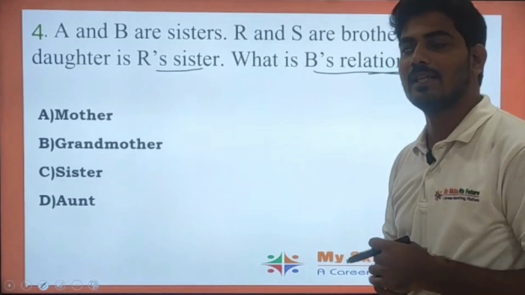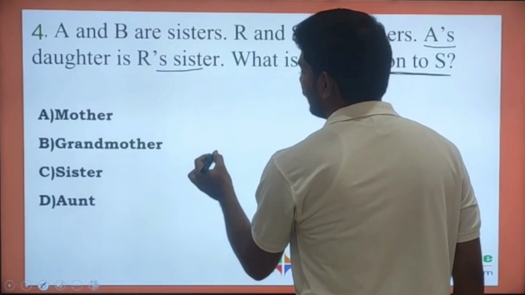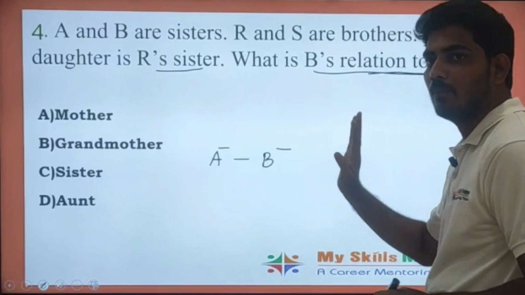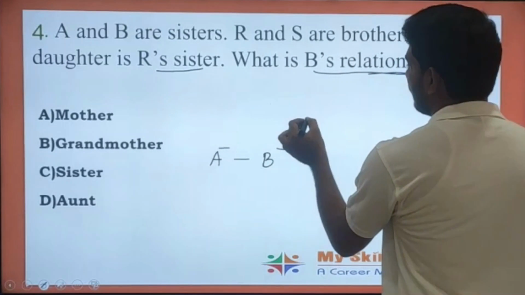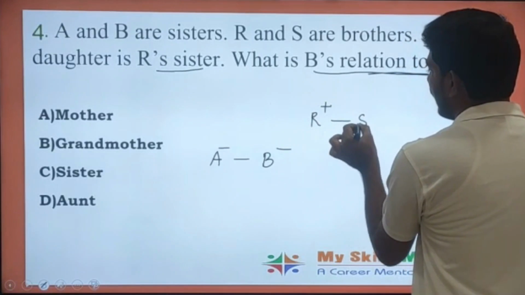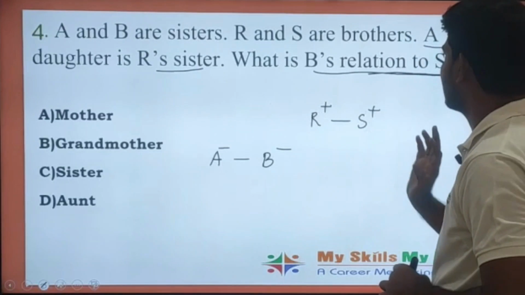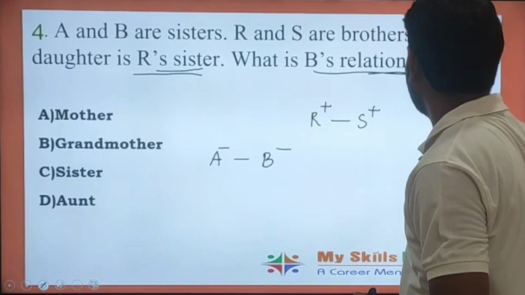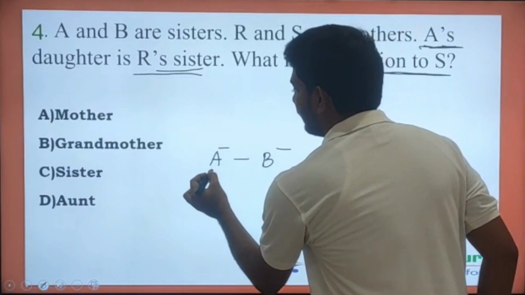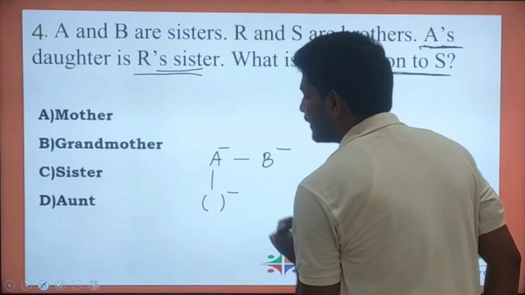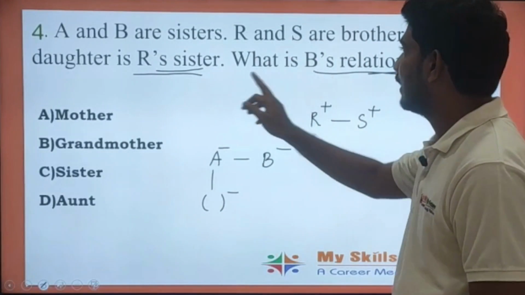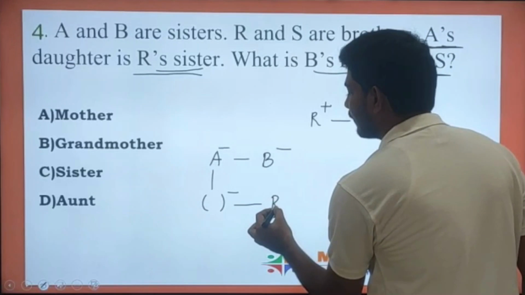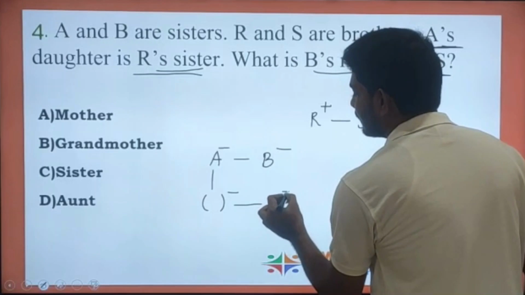So let us try arranging the statement here. What he gave in this question is A and B both are sisters. R and S are brothers. And he gave one statement for connection. Here he gave A's daughter. Suppose A is married and A had some daughter. A's daughter is R's sister.